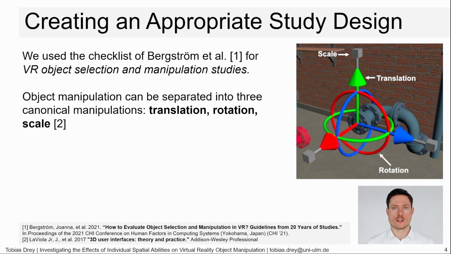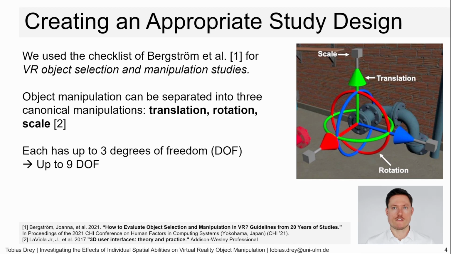Object manipulation can be separated into 3 canonical manipulations: translation, rotation, and scale. You can see in the picture how they are often performed by using gizmos. Each of them can have up to 3 degrees of freedom in our 3-dimensional world, meaning up to 9 degrees of freedom if they are all used in one object manipulation. We focused on interaction techniques applicable to a standard head-mounted display setup based on mid-air controller input to provide generalizable and broadly relevant results.